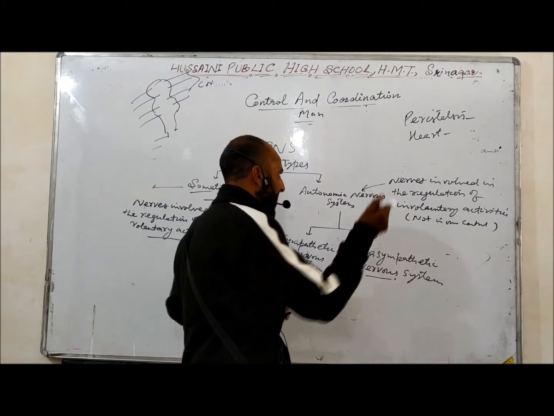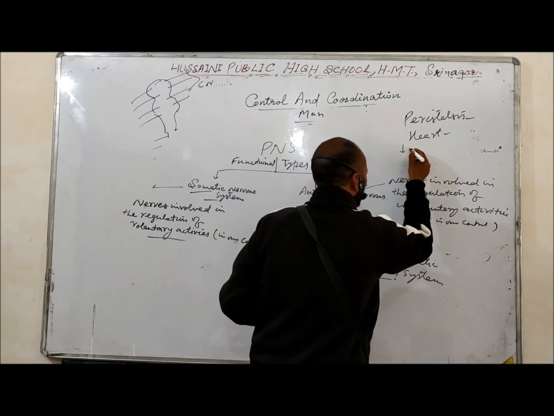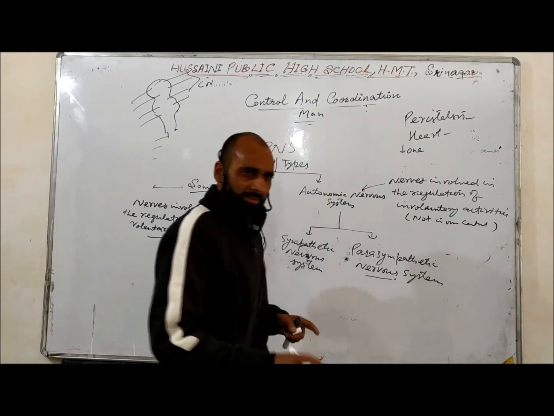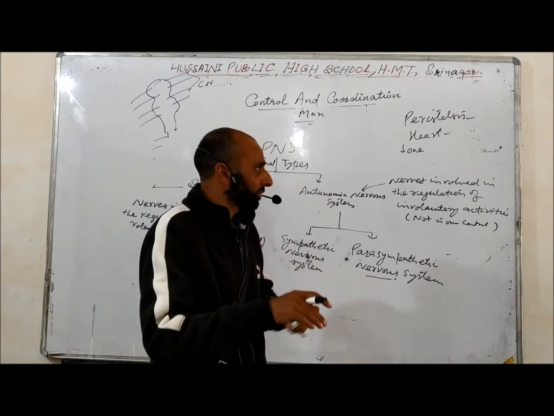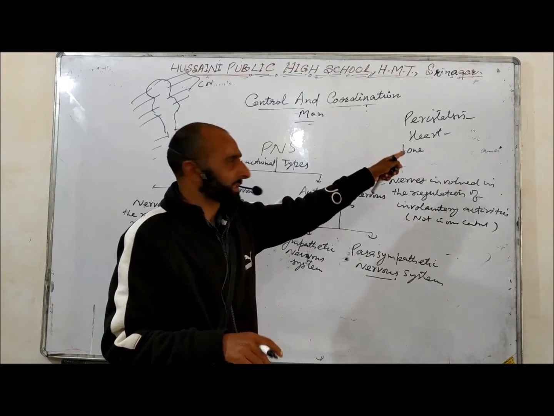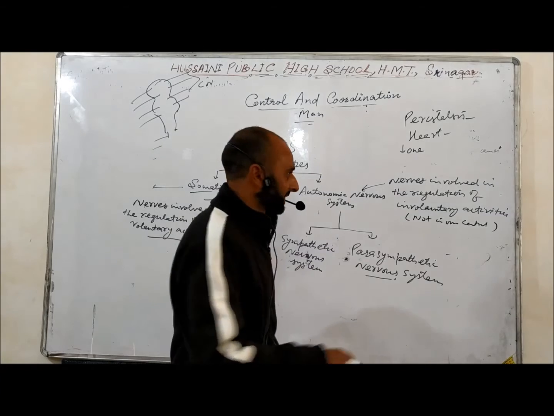There must be two antagonistically acting systems to control the activity of involuntary organs like the heart or intestines.